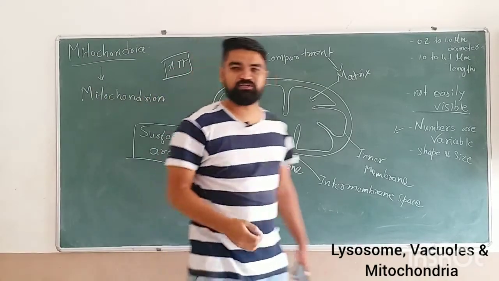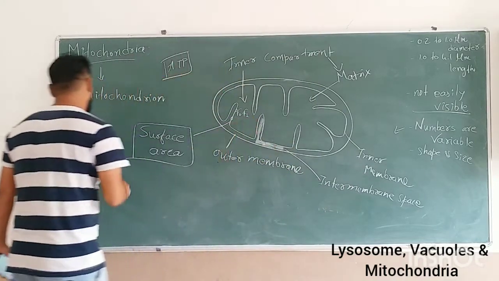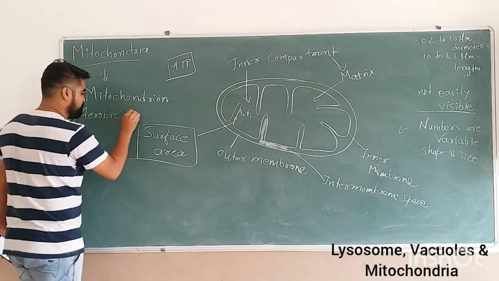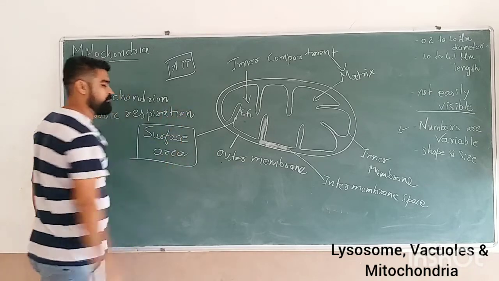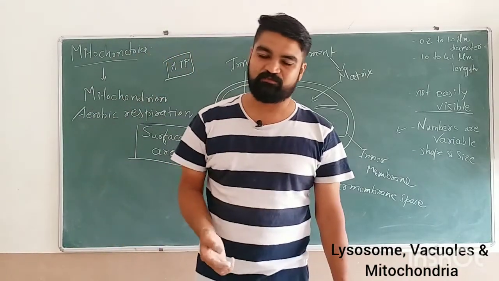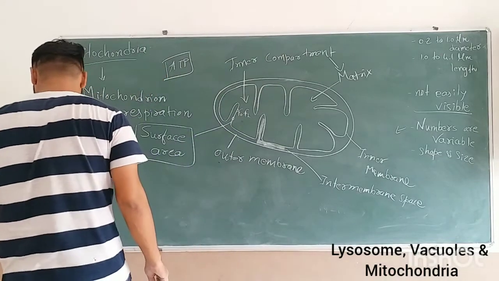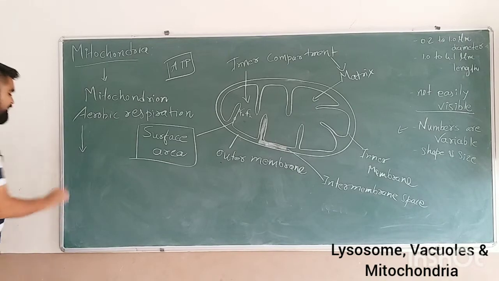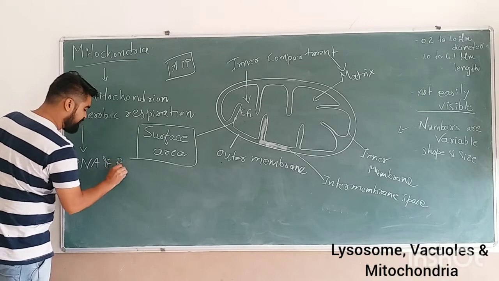The major function of this mitochondria is to produce the ATPs, and mitochondria is also a place of aerobic respiration. Aerobic respiration means the respiration in which oxygen is directly involved. In anaerobic respiration oxygen is not involved, right? So it is the place of aerobic respiration. Some of the major features of mitochondria is that they have their own DNA or chromosome, we can also say, and RNA.